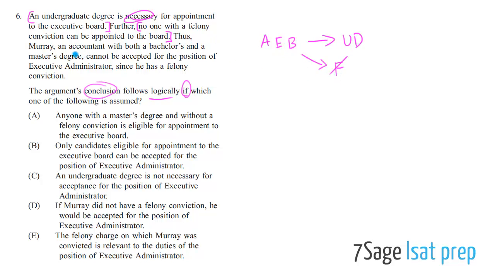So they say, thus, Murray, an accountant with both a bachelor's and a master's. So Murray has an undergraduate degree. He has a bachelor's. But that doesn't really help very much, because if you are appointed to the board, you have an undergraduate degree. That doesn't mean everyone who has an undergraduate degree is appointed to the board. So that doesn't really help very much, but he has one of these necessary conditions. And we're concluding, thus, he cannot be accepted for the position of executive administrator. That is the conclusion. Executive administrator, no, he can't. This is Murray, can't be accepted for this.